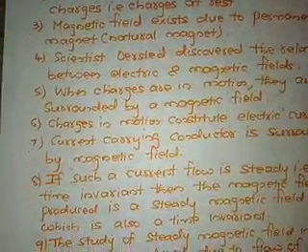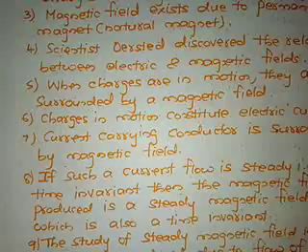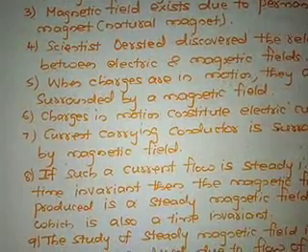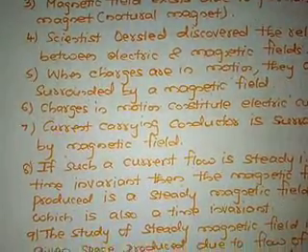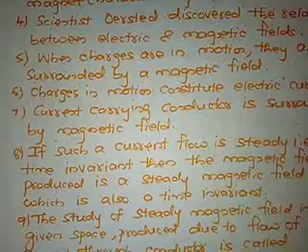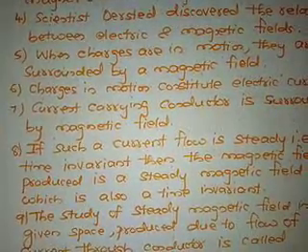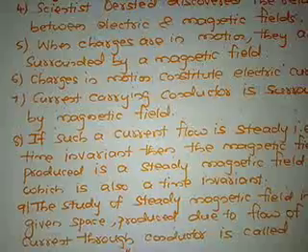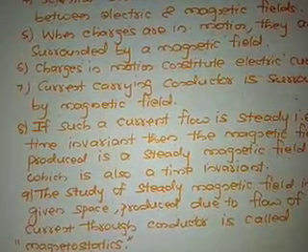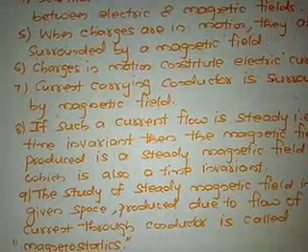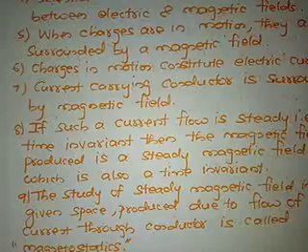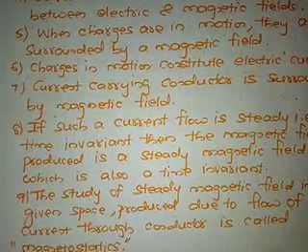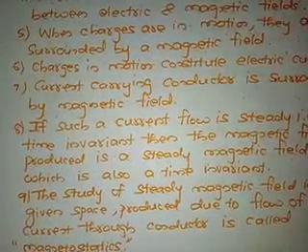Such types of magnetic fields we call static magnetic fields. The study of steady magnetic fields in a given space produced by the current flowing in the conductor is called magnetostatics.